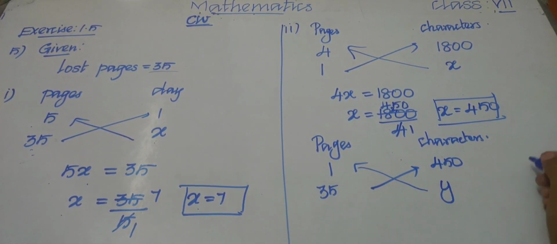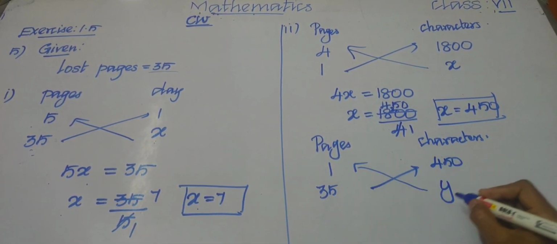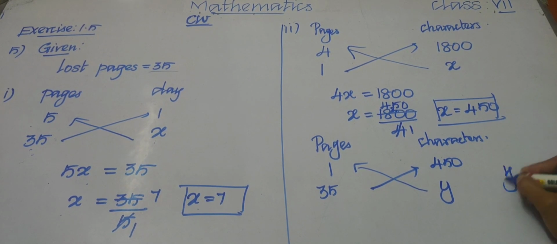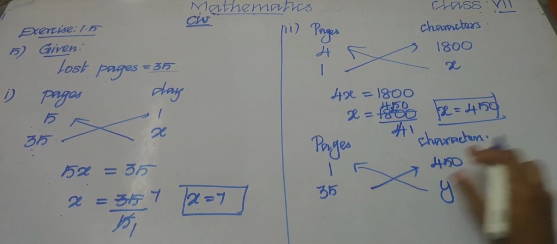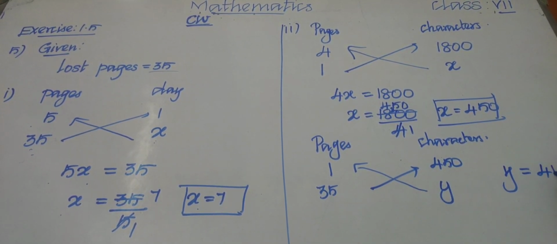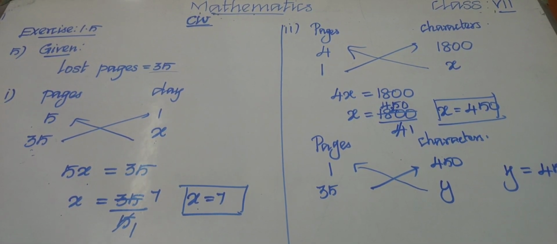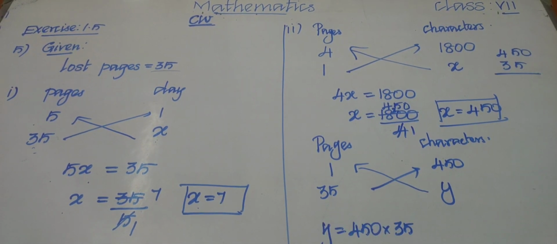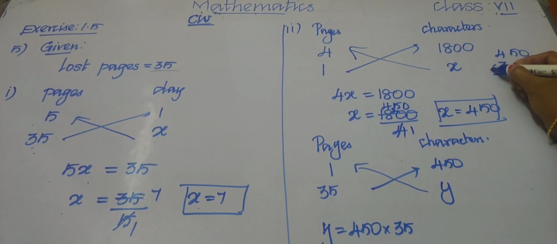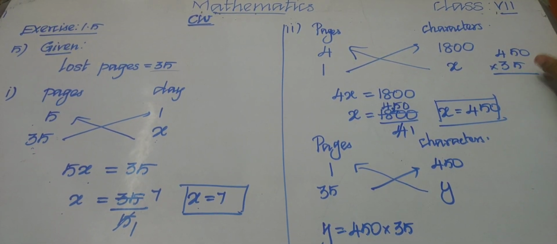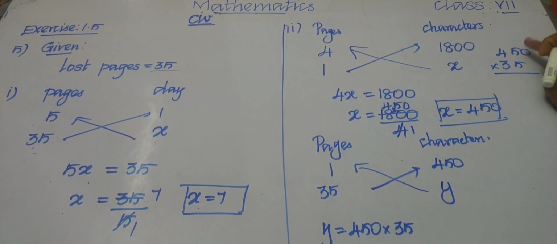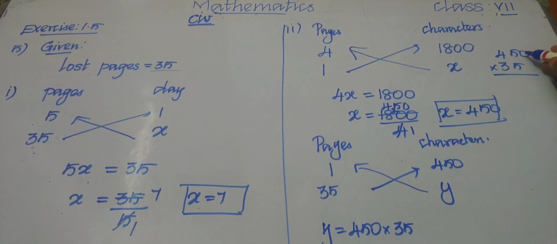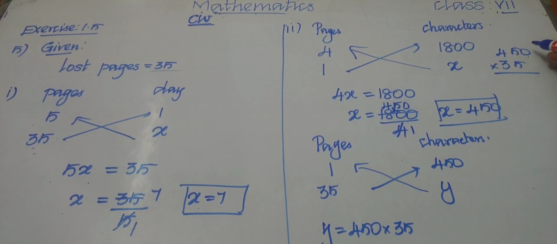1 into y is y, right? So y equal to 450 into 35. Okay, children, now let us multiply. 450 into 35. Let me keep the 0 on this side and put the 0 at the last after multiplying. Now multiply these terms.